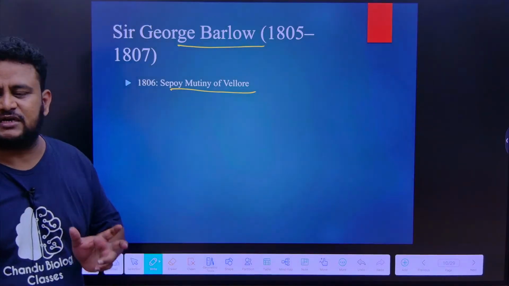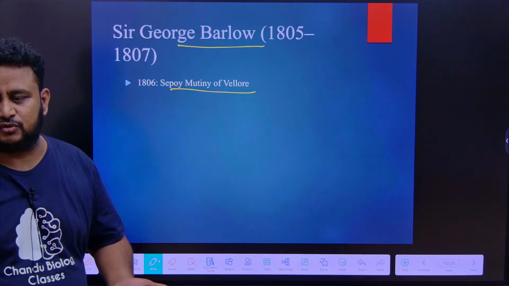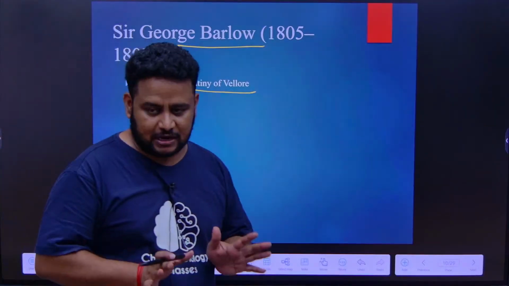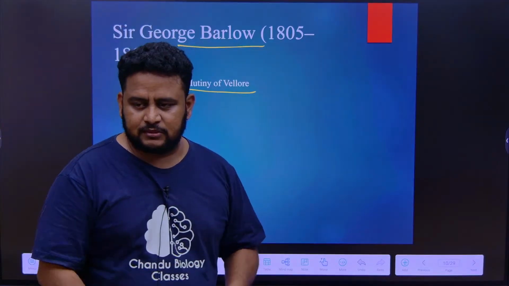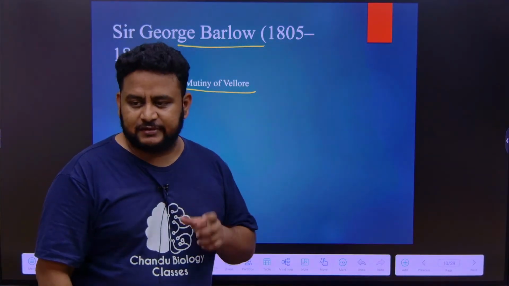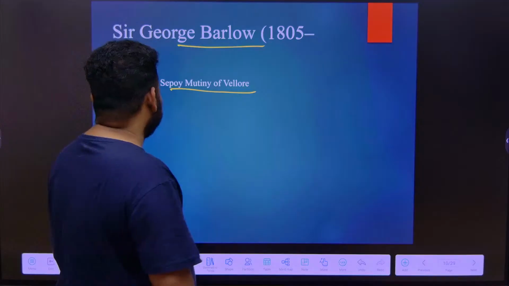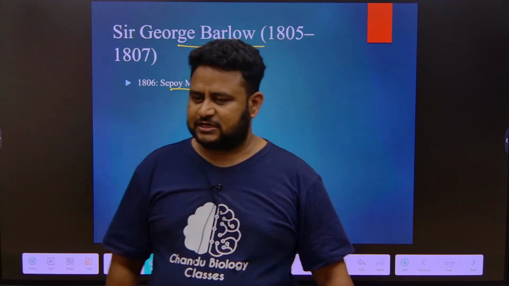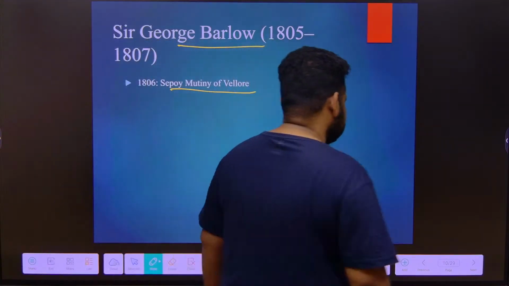Okay, Sepoy Mutiny of Vellore. It took place during whose rule? They will ask, and it is Sir George Barlow. Sepoy Mutiny of Vellore, under whom? George Barlow. Sepoy Mutiny of Vellore, 1806, Sir George Barlow. That is the person who was there.